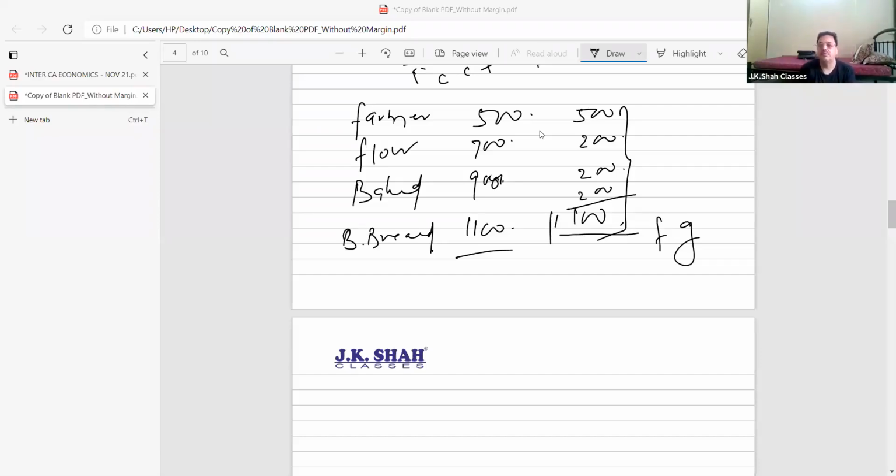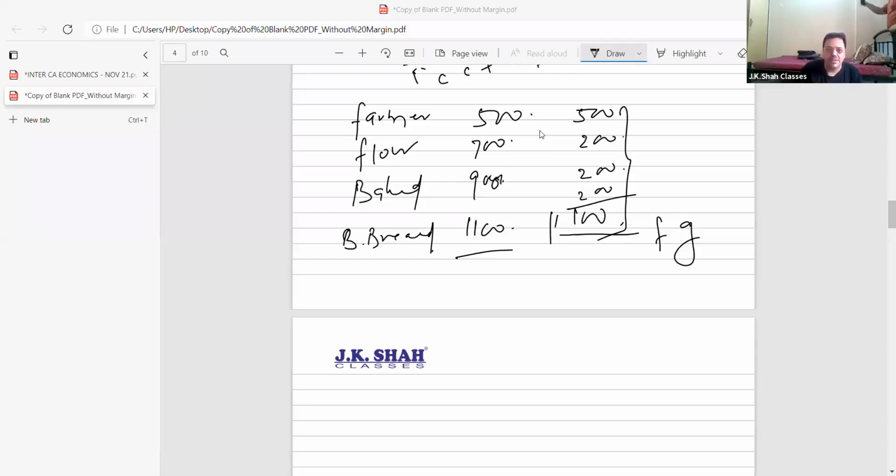Another explanation could be that national income includes earned income, not unearned income. Unearned income is that income which I get without putting in any efforts. Now remember what I'm going to tell you.